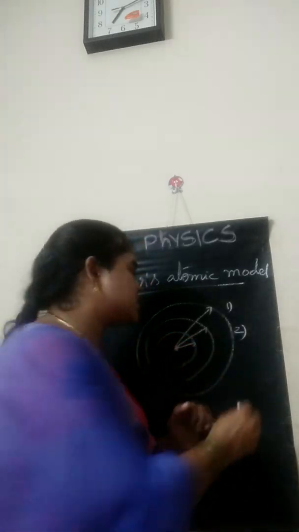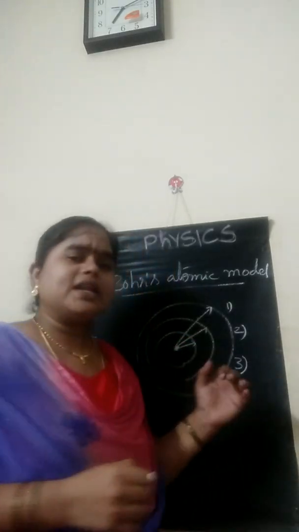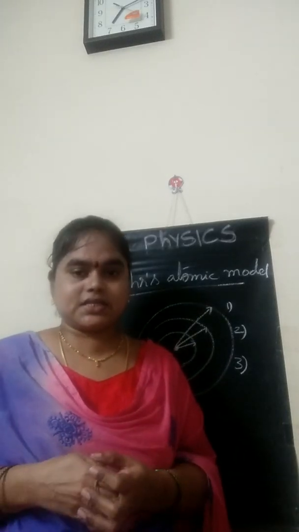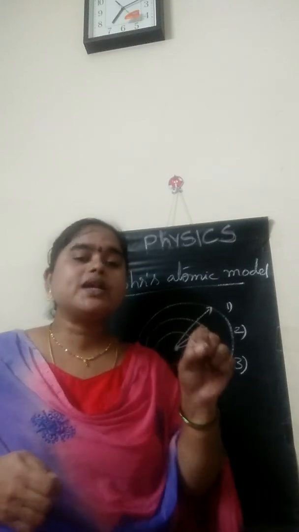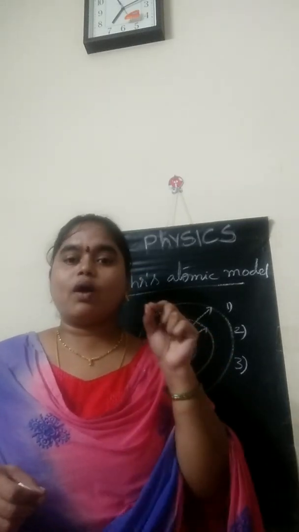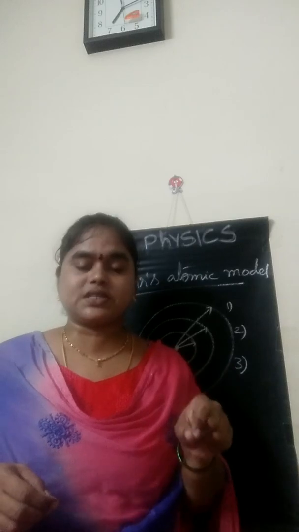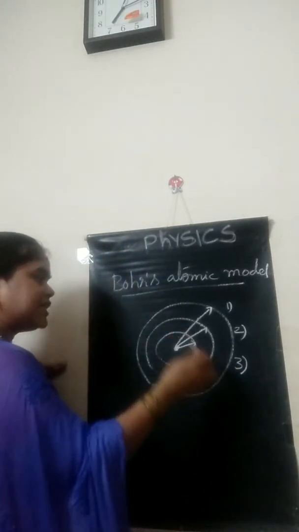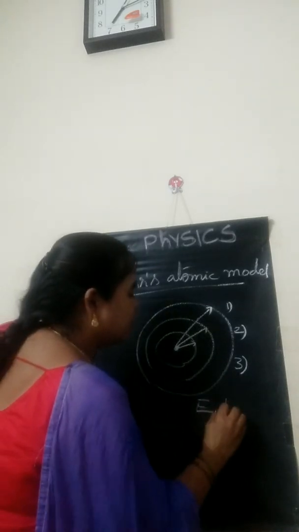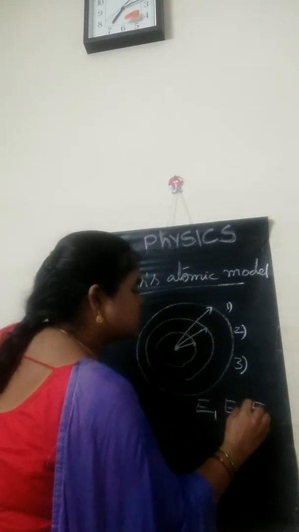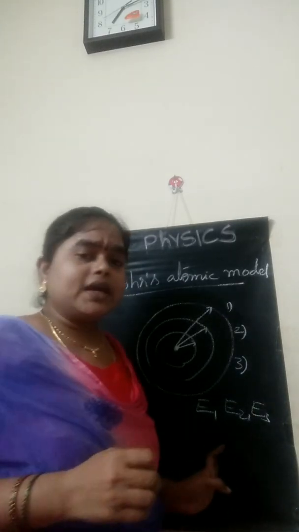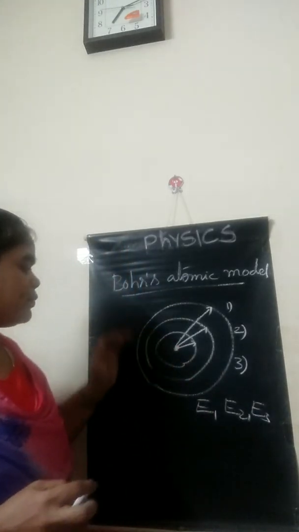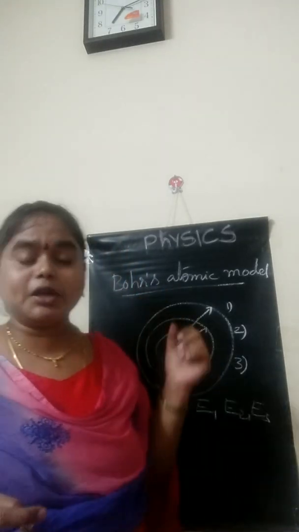The third one is that the energy of an electron in an atom is quantized. Quantized means its energy is fixed, and corresponding to these energies are E1, E2, E3, and the stationary states are energy levels. So these are the proposals of Bohr's atomic model.